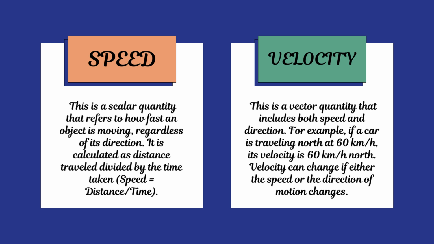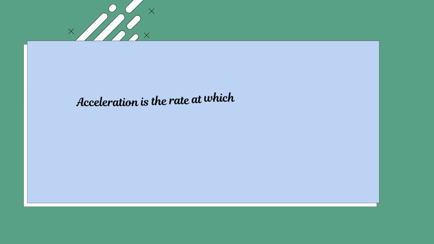Velocity. This is a vector quantity that includes both speed and direction. For example, if a car is traveling north at 60 km per hour, its velocity is 60 km per hour north. Velocity can change if either the speed or the direction of motion changes.